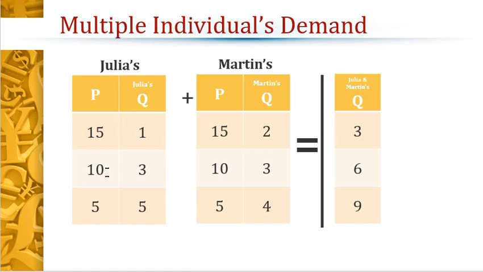So if the price comes down, we know that we're going to want to buy more. At $10, Julia wants to buy three, Martin wants to buy three. So the market demand is six. And at $5, Julia's individual demand is five, Martin's is four. Add five plus four, we get nine. So that is how we get our market demand curve.